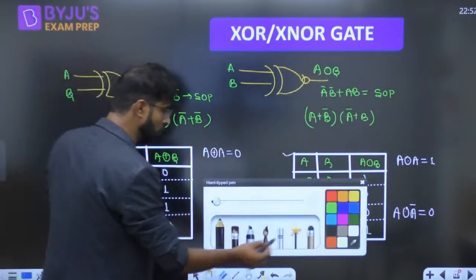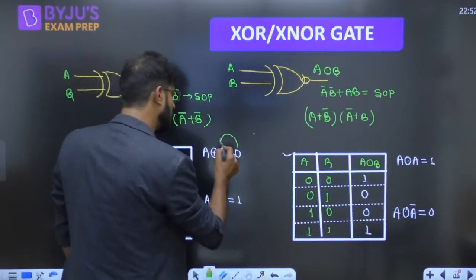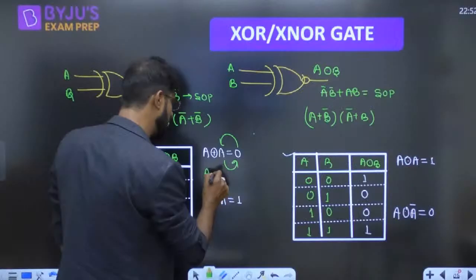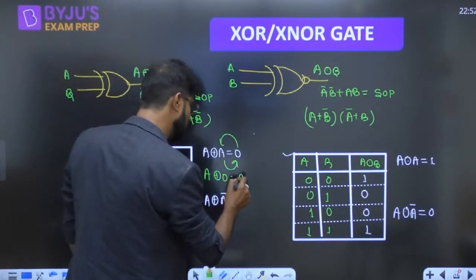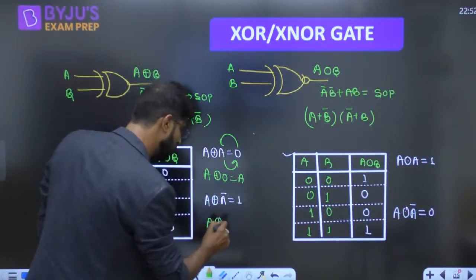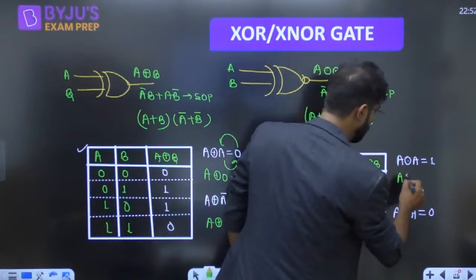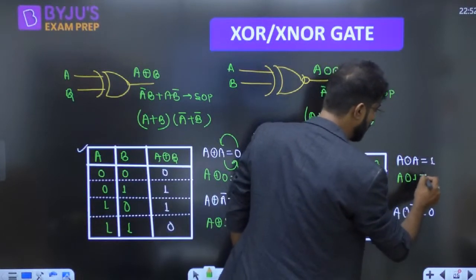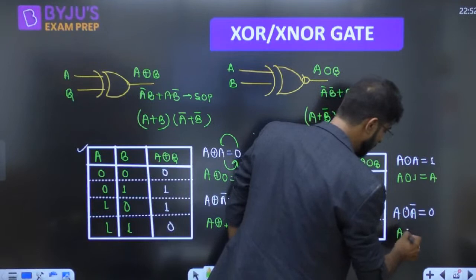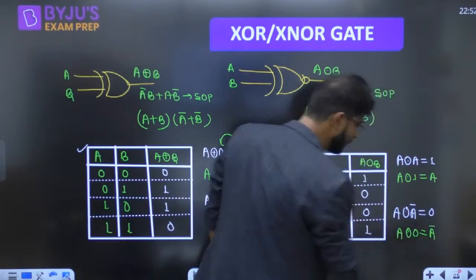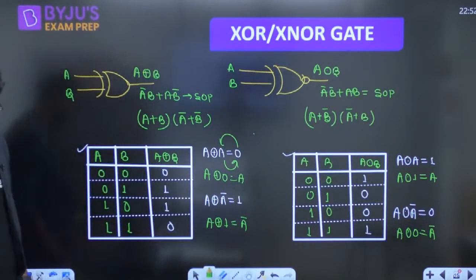And one thing more: if one comes inside, another should go outside. A XOR 0 equals A. A XOR 1 equals A bar. A XNOR 1, if one comes inside, another should go outside. A XNOR 0 will become A bar. This is how it looks.